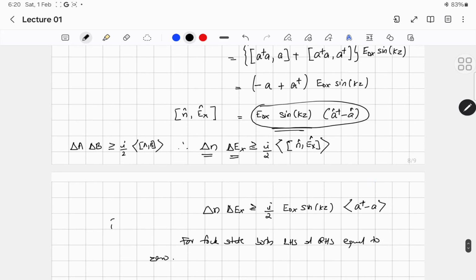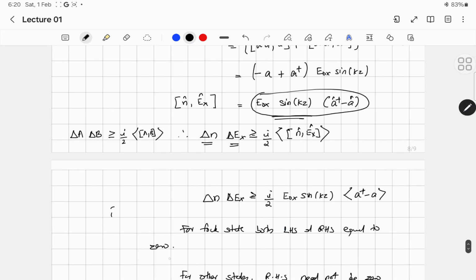Okay, now if you look at the Fock state, for a Fock state, if you calculate the expectation value of a dagger minus a, it would be 0. So for a Fock state we already know delta n is 0, so the LHS is 0, and the expectation value of n(a dagger minus a) can be split into n a dagger n minus n a n.